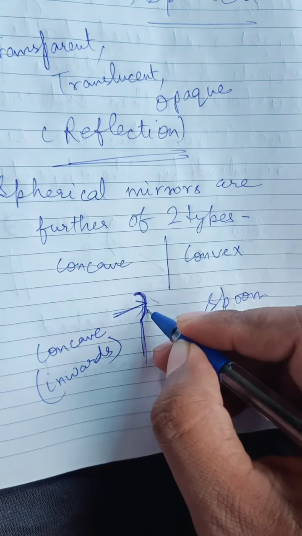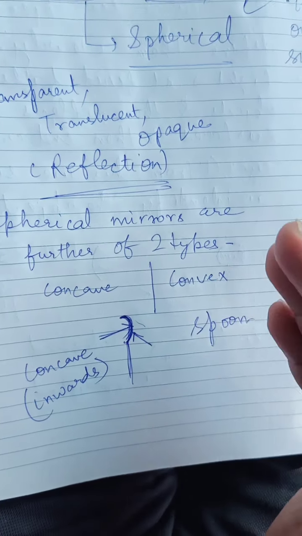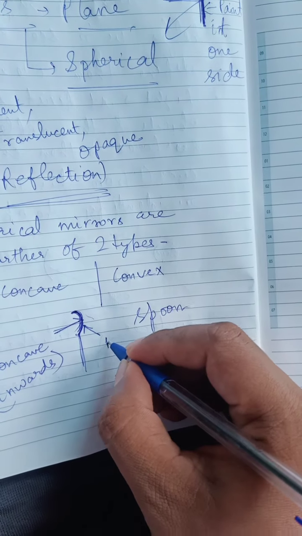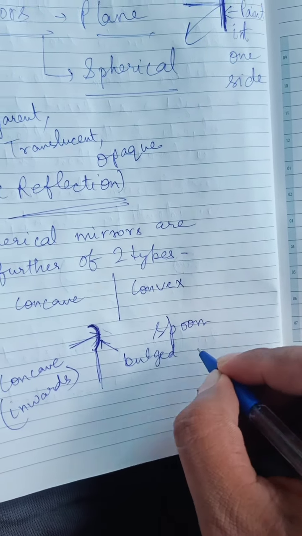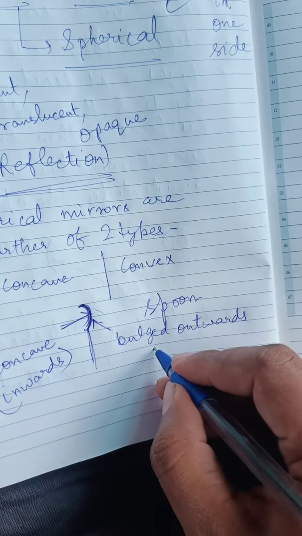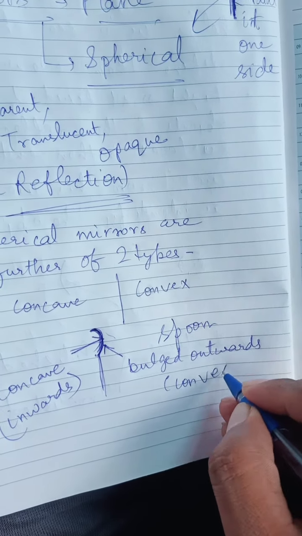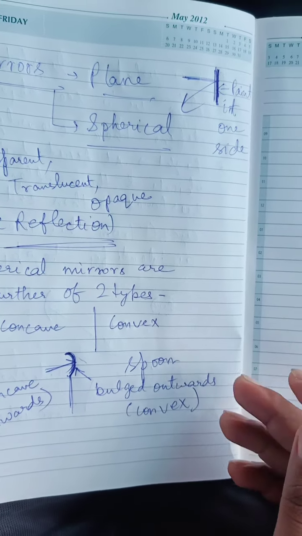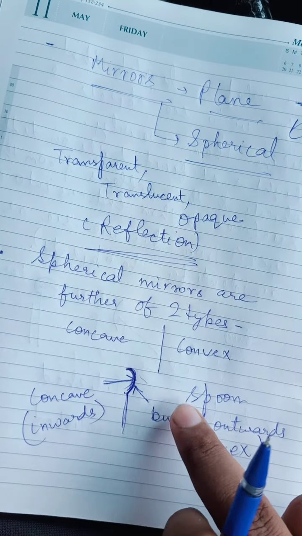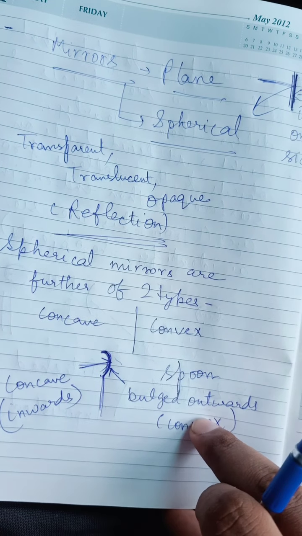And the one that is bulged out, moved outwards, is known as convex. So in a spoon, the inner one is concave and the outer one is convex.